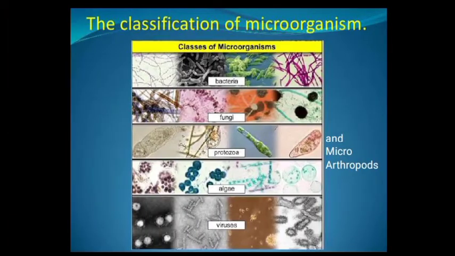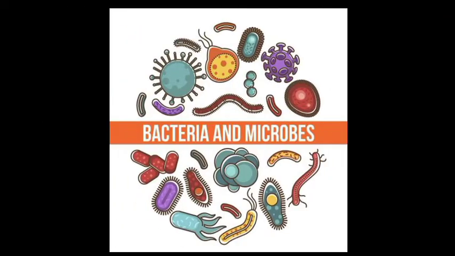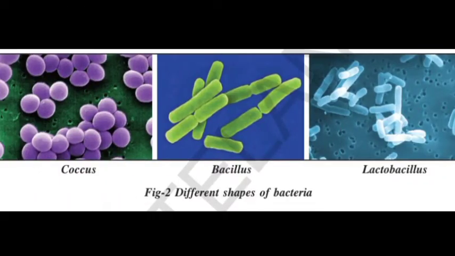Let's see the classification of microorganisms. We have 6 classes of microorganisms: bacteria, fungi, protozoa, algae, viruses, and microarthropods. First, we go with bacteria. These are given in our text.